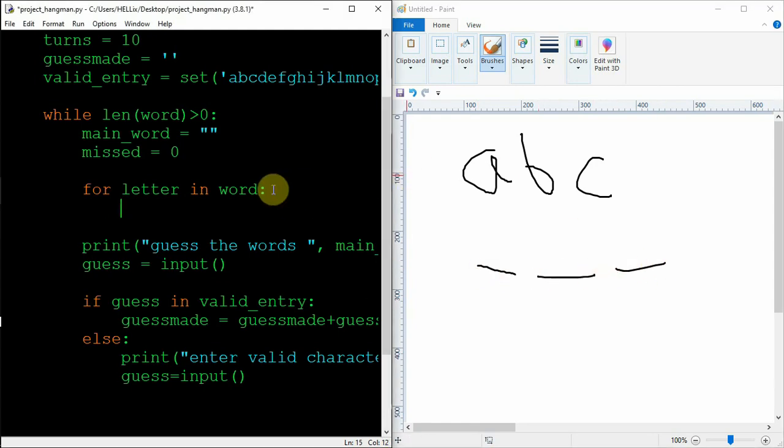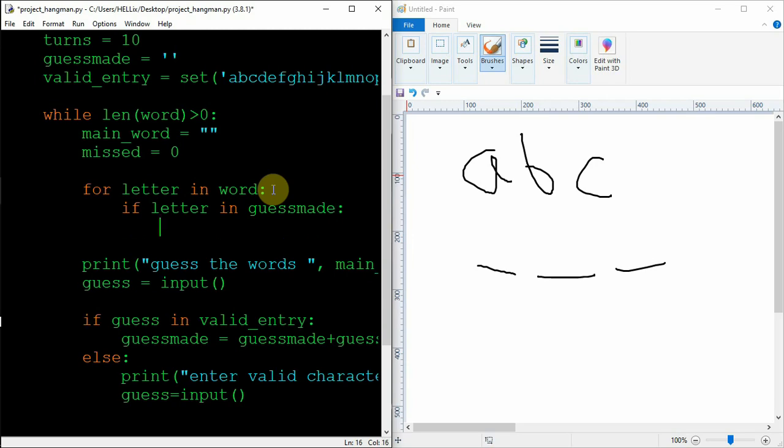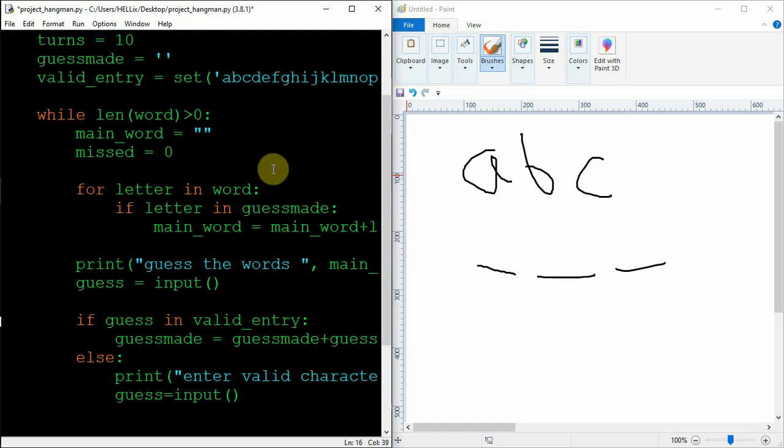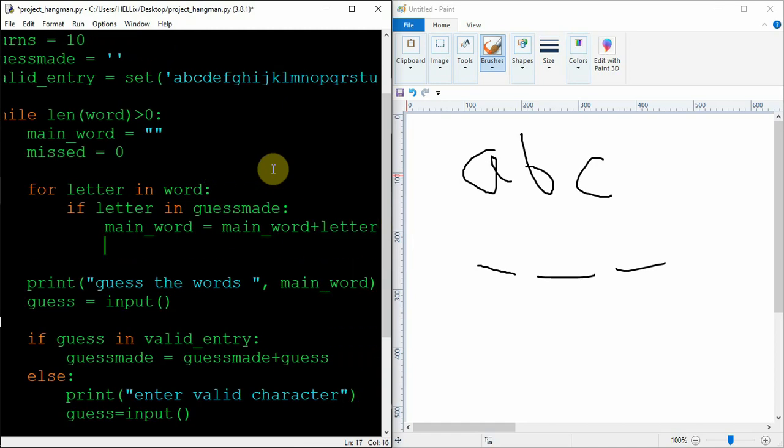So for letter in word, if letter in guess made, so if the letter is already present in the guess made, I will create my main word as main word plus the normal letter. Otherwise, I'll have a space, or I can say an underscore.